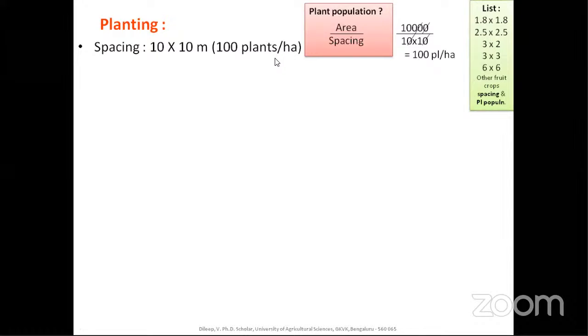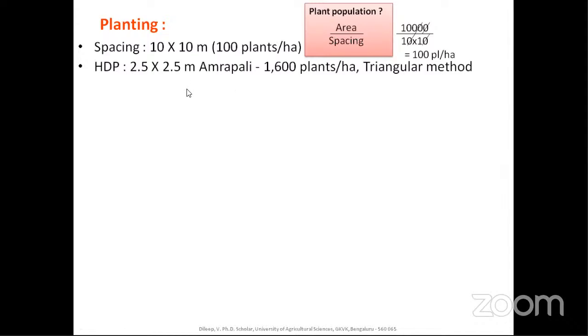So remembering only the spacing is not important, but you should also remember the plant population of the spacing employed, because in the exam, when asked how many plants are accommodated in 1 hectare or 2 hectares of area, you should not waste time putting in the formula and calculating. So you have to be thorough with at least 4 or 5. That is 1 point, this is for HDP in banana. 2.5, 3 into 2, this is for HDP in guava. 3 into 3, 6 into 6, or whatever the other important fruit crops spacing is, you should be thorough with these things.